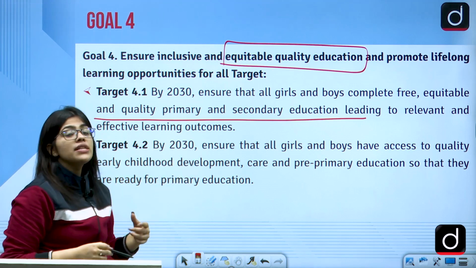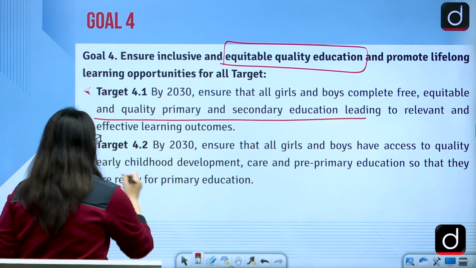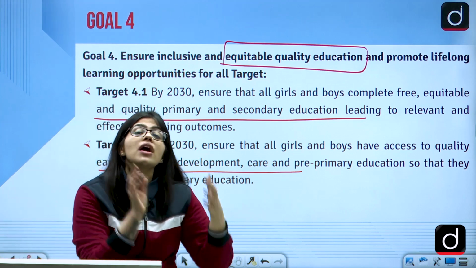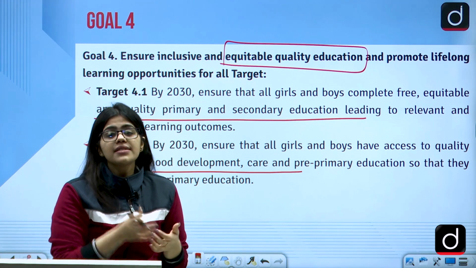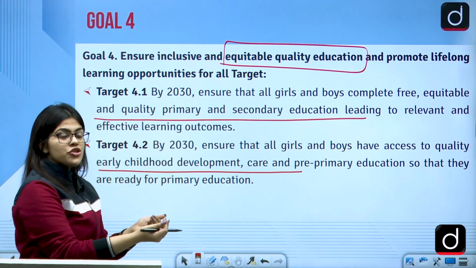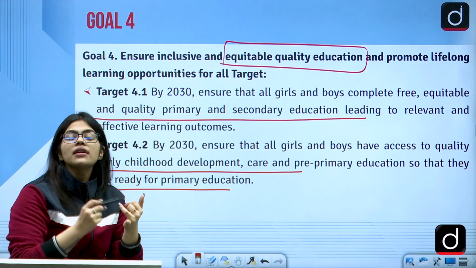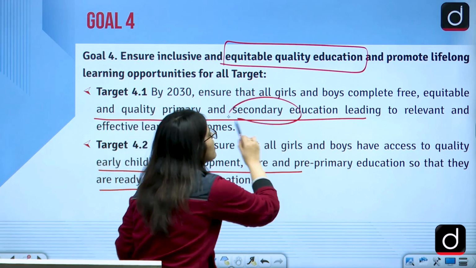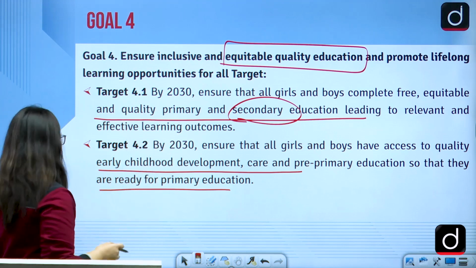Then by 2030, we'll ensure that all girls and boys have access to quality early childhood development. So here we are working on early childhood development and care also. That is why we have the concept of Anganwadis. Remember this word. In your higher education, you must have read it. What is Anganwadis? This is also a PYQ asked in 2022. So we have the pre-primary education also here. We're also talking about the primary education. So in pre-primary education we have the Anganwadis, and then we have the primary education. We are also talking about the secondary education here. And what will be the outcome? The outcome will be a better lifelong opportunity given to everyone.